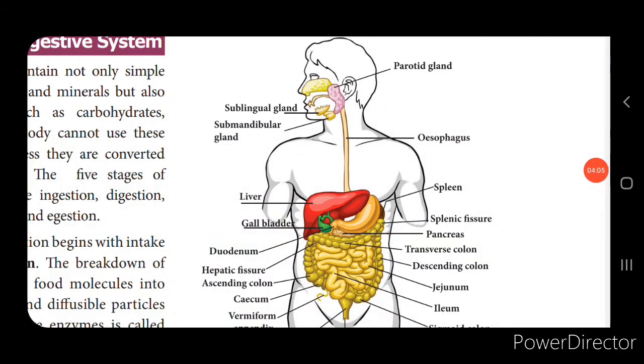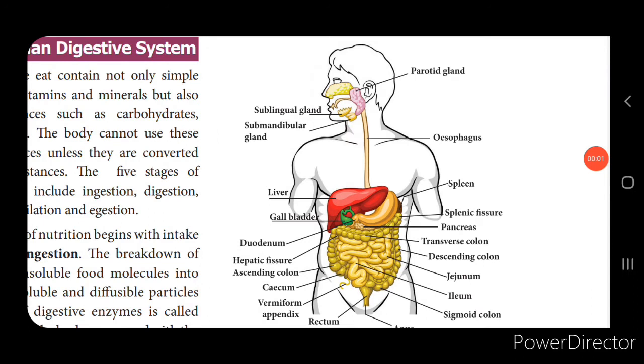So the first system that we are going to see is the human digestive system, right? The food that we eat consists of vitamins, minerals, carbohydrates, proteins and fats, and these are complex substances, isn't it? So this has to be converted into simple substances so that it can be absorbed and the nutrition is sent to each and every part of the cell. There are 5 stages in the nutrition process, that is ingestion, digestion, absorption, assimilation and egestion.